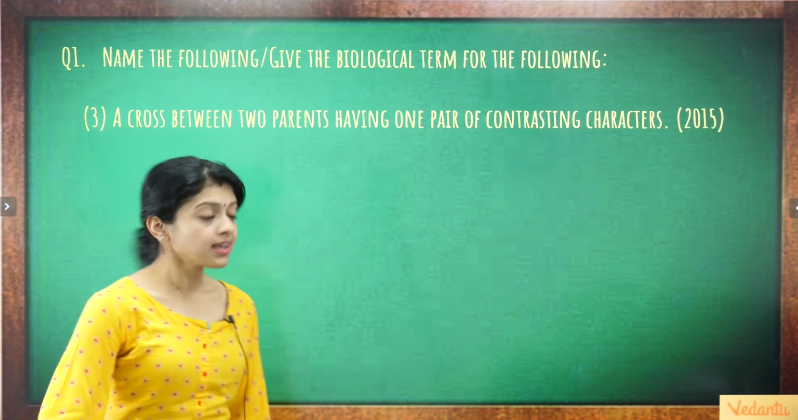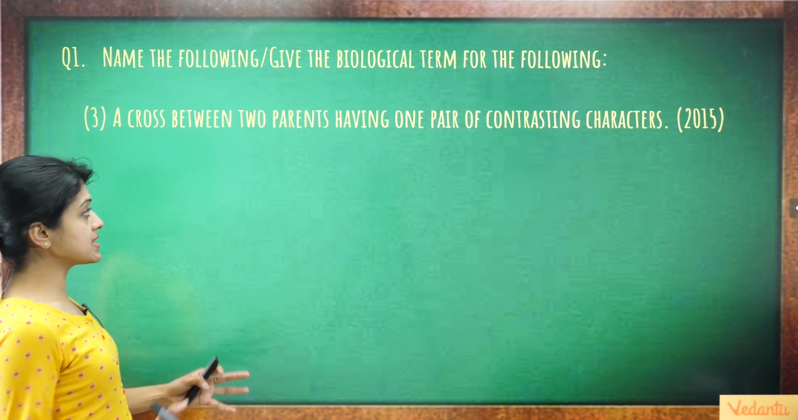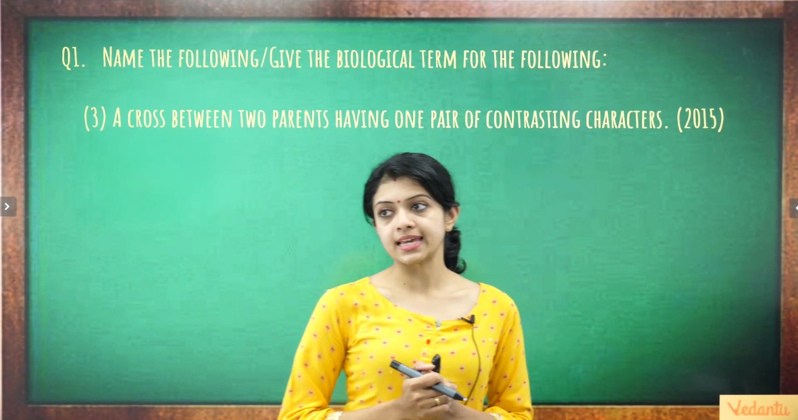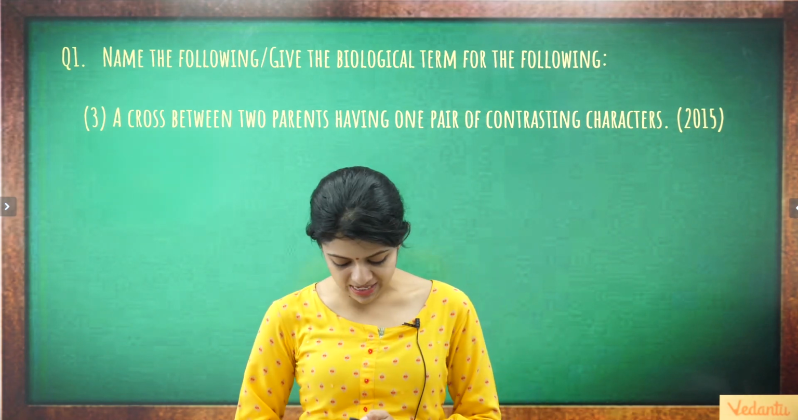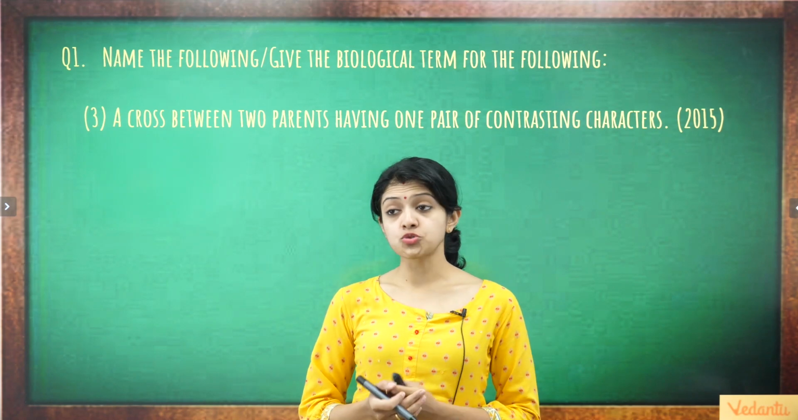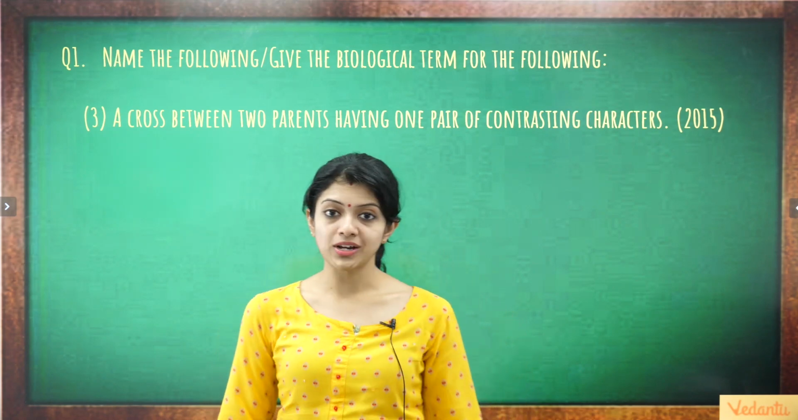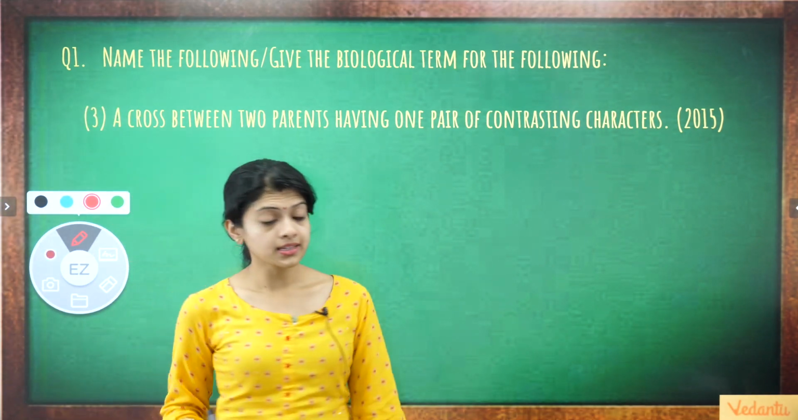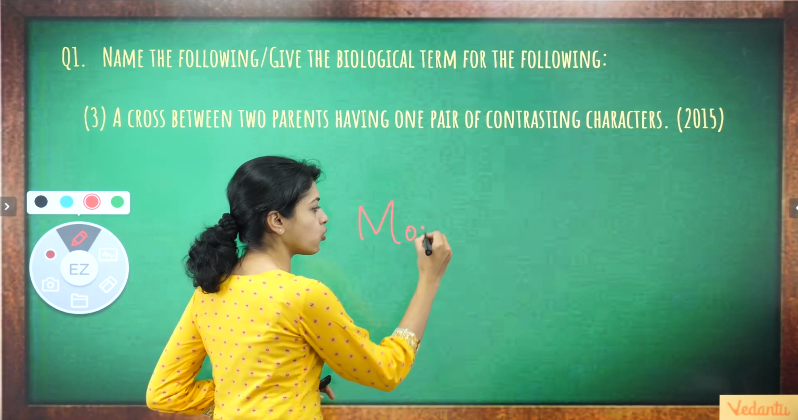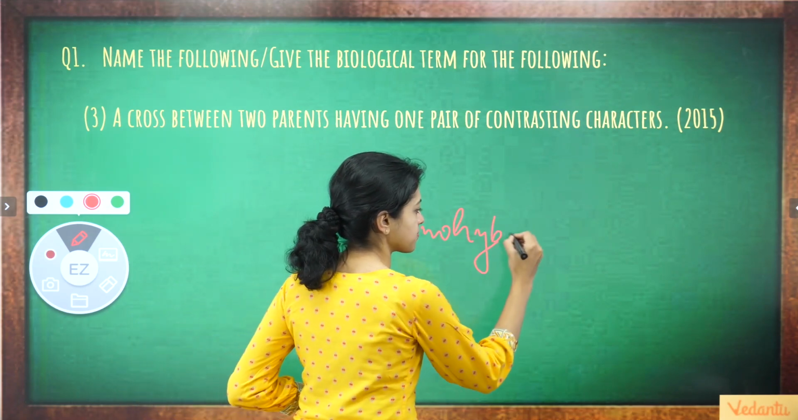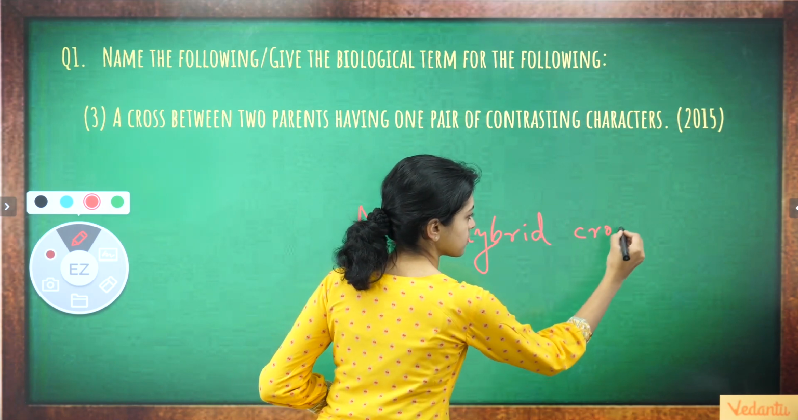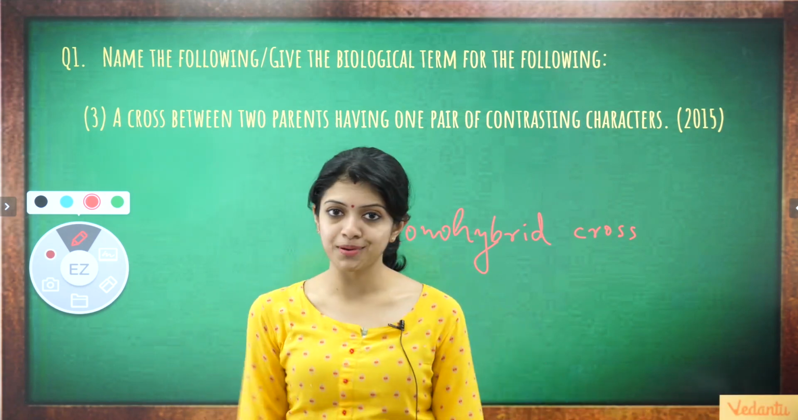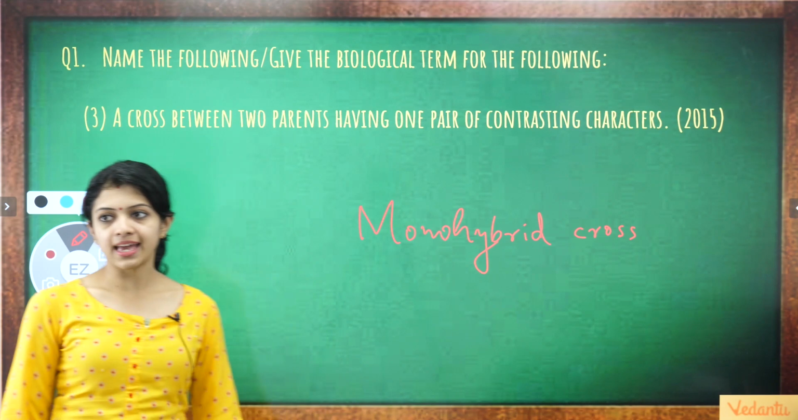Name the following: a cross between 2 parents having 1 pair of contrasting characters. This was asked in the ICSE Board Exam 2015. And the answer would be Monohybrid Cross. What if it was 2 pairs of contrasting traits? It would be called a Dihybrid Cross, right? So that is again very simple.